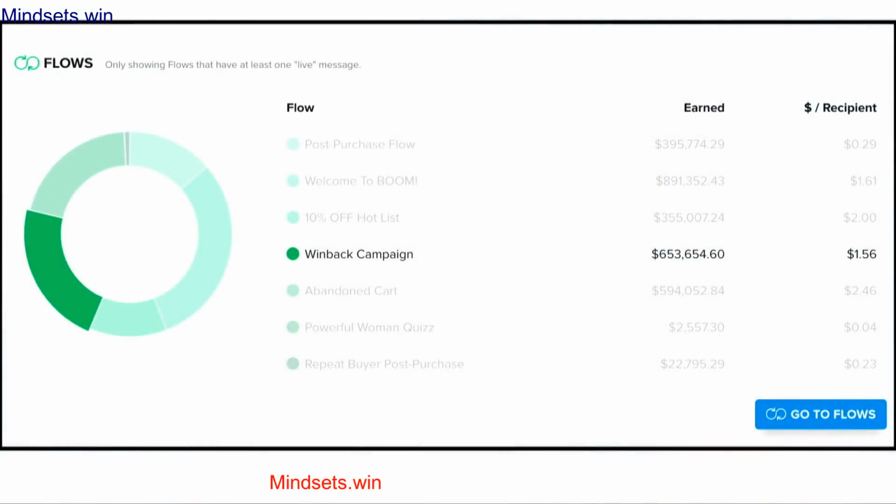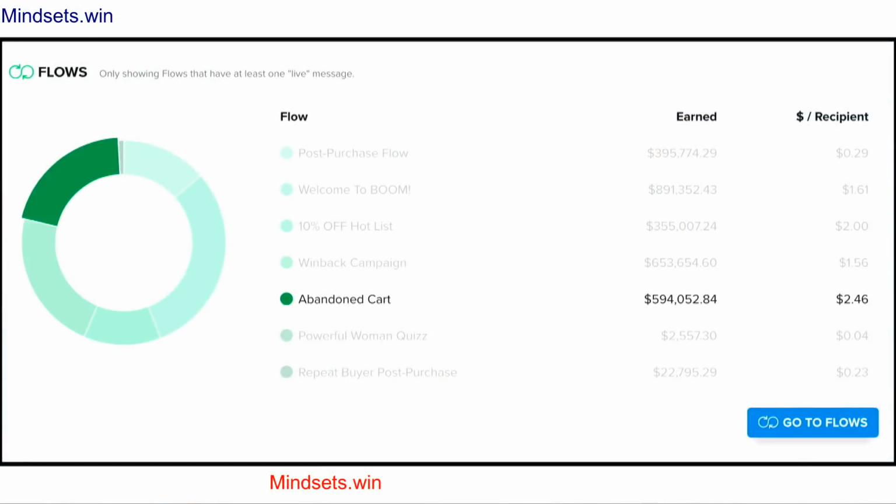But if they don't purchase from you again in 60 days, right? They buy once, they're getting post-purchase emails, you're running ads to them, you're doing manual broadcasts, right? And you're not able to get them to repurchase. After the 60-day mark, we start what's called a win-back campaign, which is designed to get them to come back. And it's very effective, and you'll see it when we get into that in a later video module.